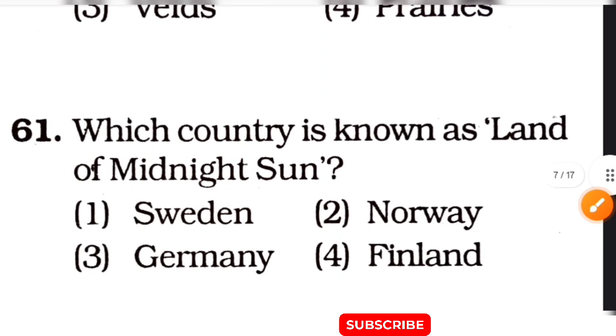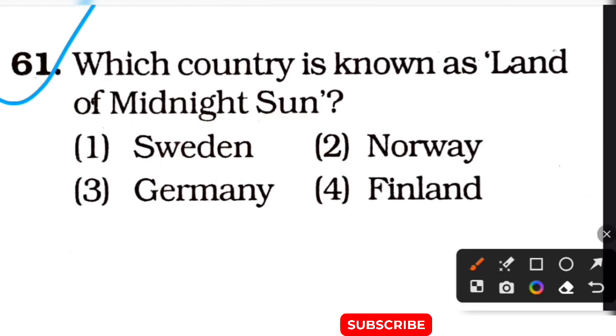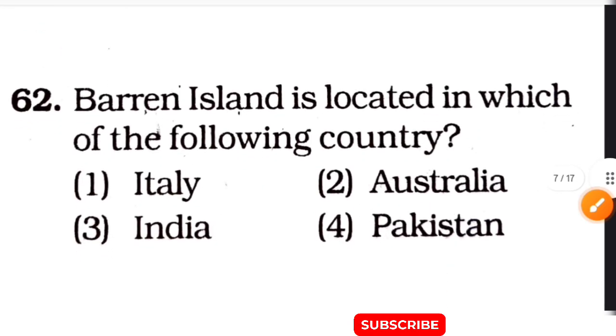Next question. The question is: which country is known as the land of the midnight sun? The options are option 1 Sweden, option 2 Norway, option 3 Germany, option 4 Finland. The correct answer of this question is option number 2, Norway. Next question.